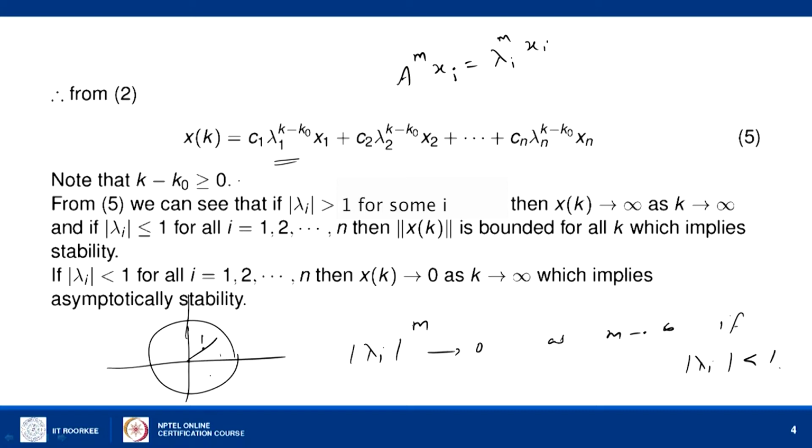So, we can say that the modulus of x of k may not converge to 0, but it will remain bounded, because C1, C2, ..., Cn are bounded values. So, the modulus of x of k will be bounded provided the modulus of the eigenvalues is at most 1. In that case we say that it is stable.